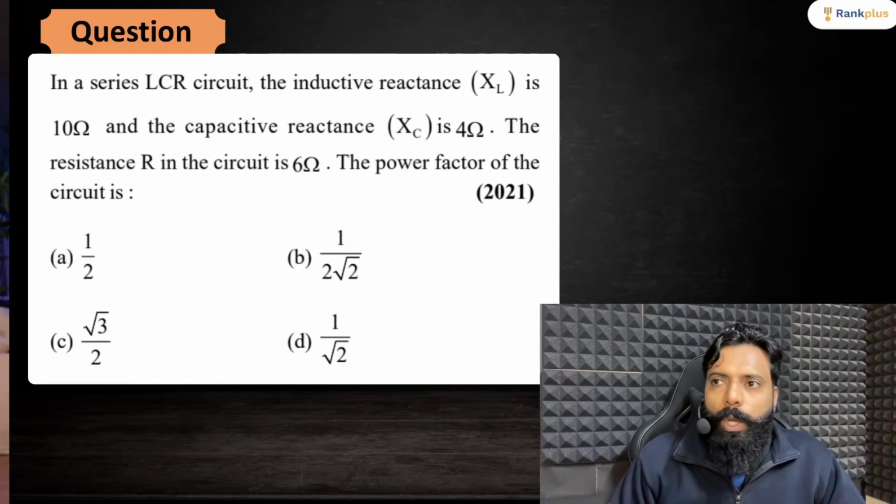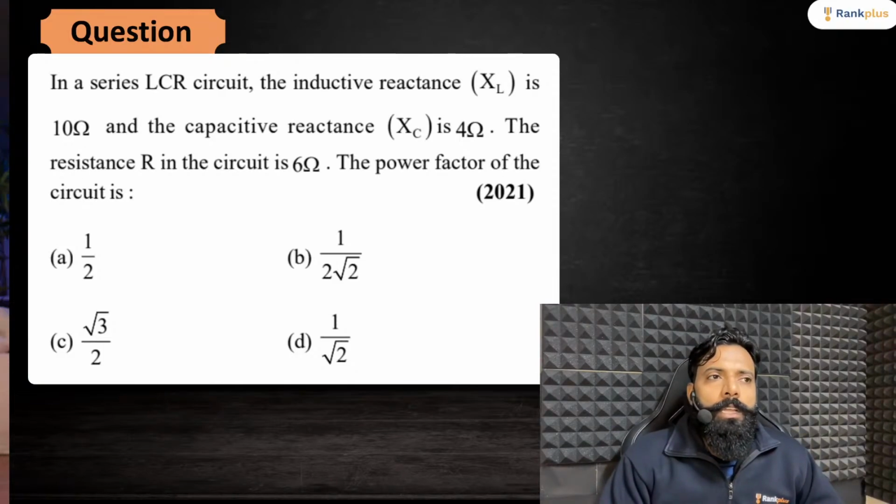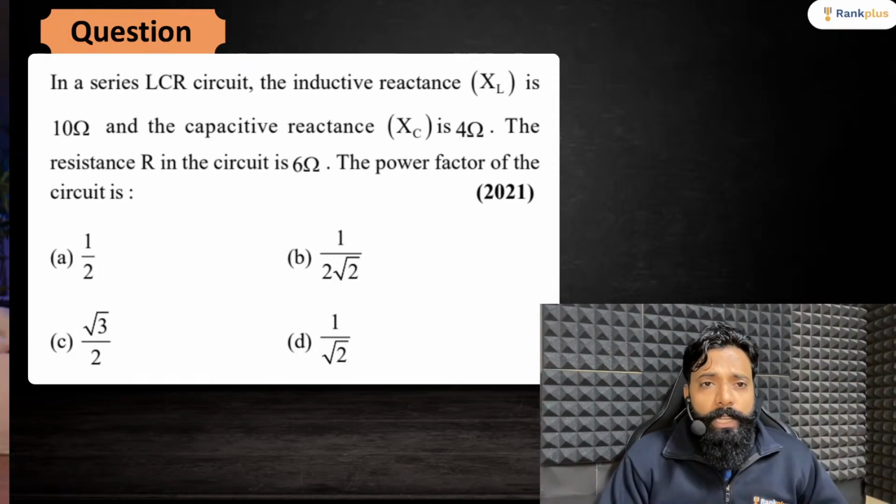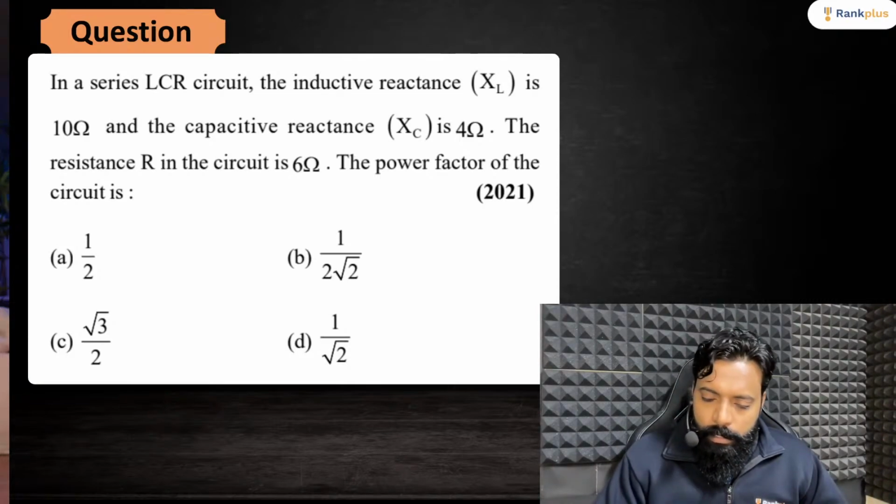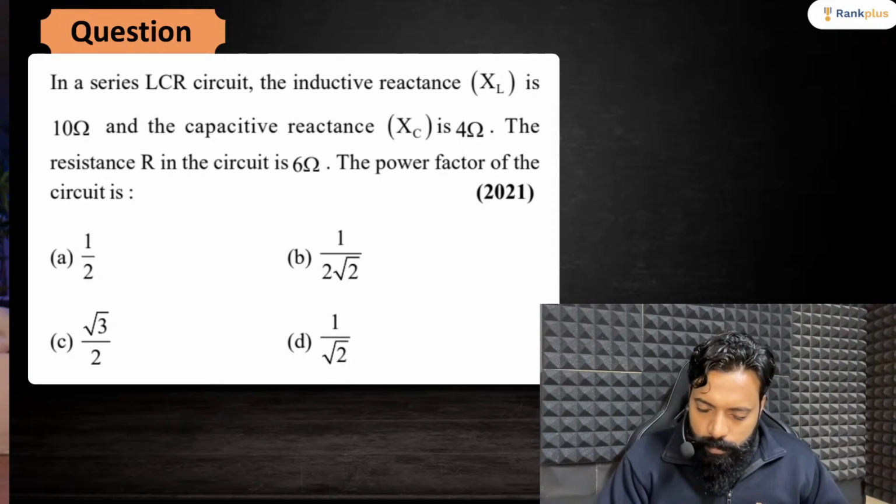Thermal physics consists of thermal properties of matter, kinetic theory of gases, and other than that, thermodynamics. So thermodynamics I have already taken. I think that it's available on our playlist as well. Is it available? Wait, I'll check. Thermodynamics.